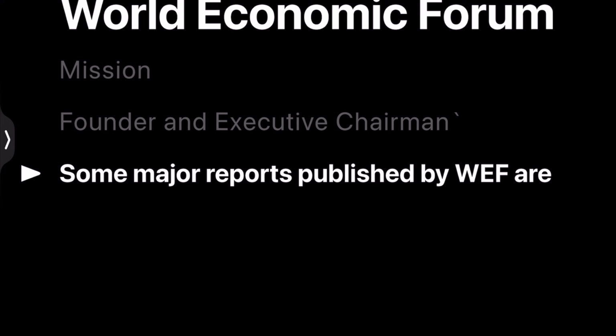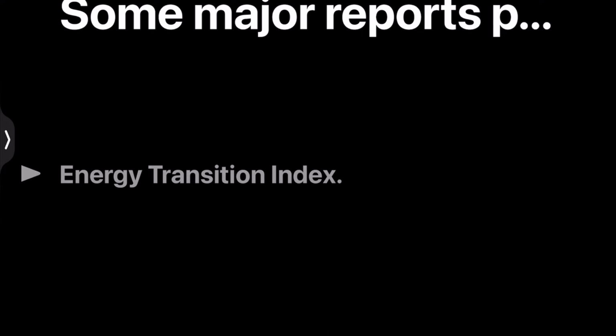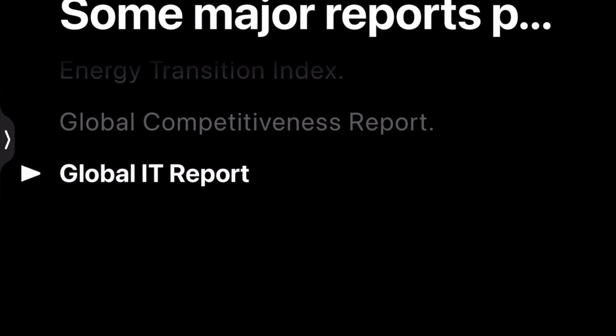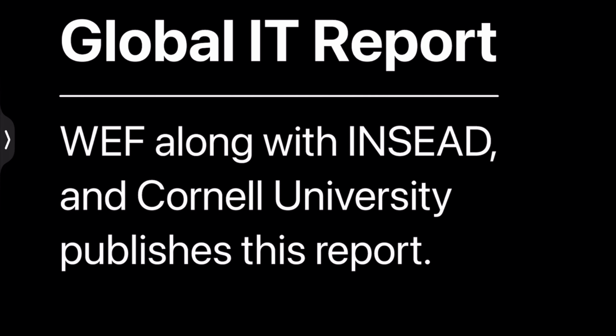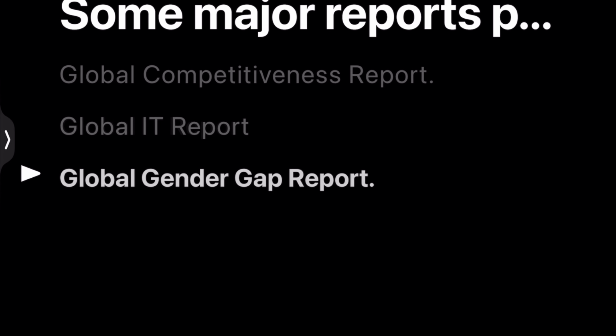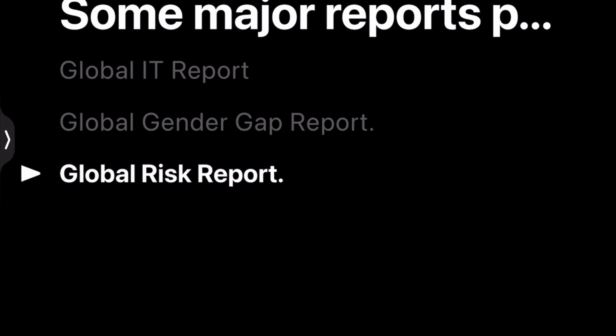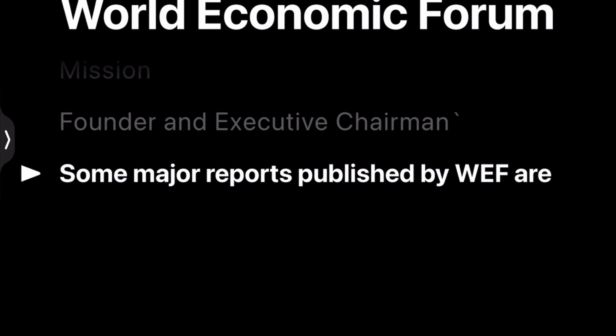Some of the major reports published by the World Economic Forum are the Energy Transition Index, the Global Competitiveness Report, the Global IT Report, and in the Global IT Report, the World Economic Forum, along with INSEAD and Cornell University, publishes this report, so not only the World Economic Forum. Then the Global Gender Gap Report, the Global Risk Report, and the Global Travel and Tourism Report. So these are the reports that are published by the World Economic Forum.